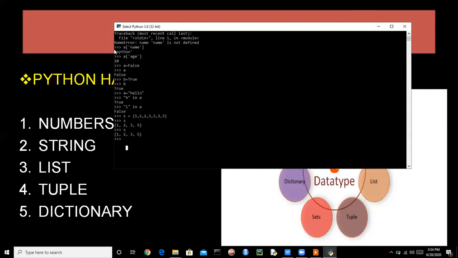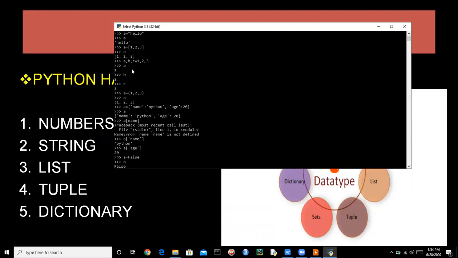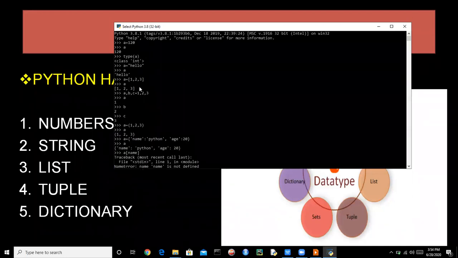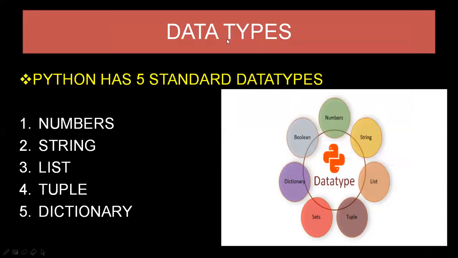So these are all about data types. We will discuss more functions and methods of these data types later. Like sets have union, update, and these functions. Lists have the functions append, delete, remove, replace, and all. So we will discuss these things later. So this was all about